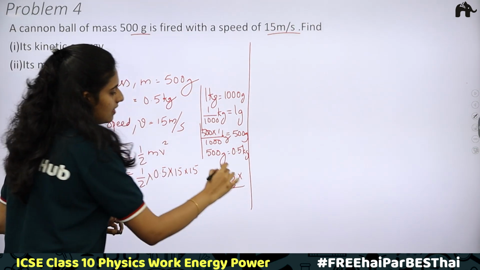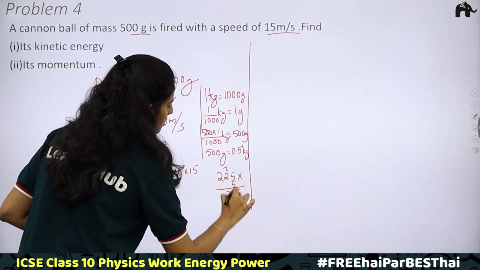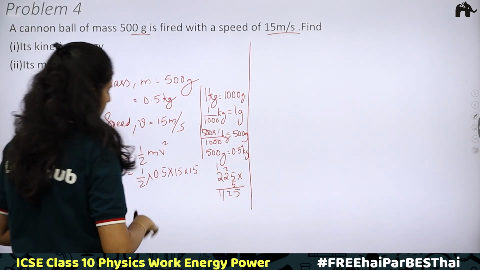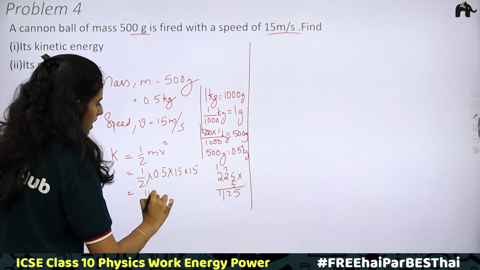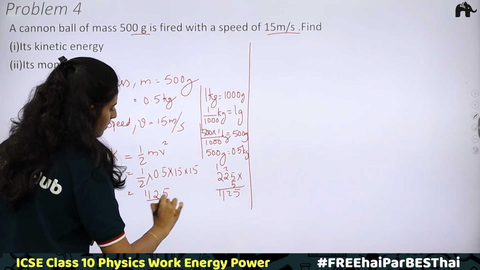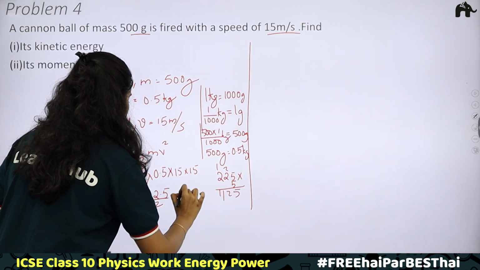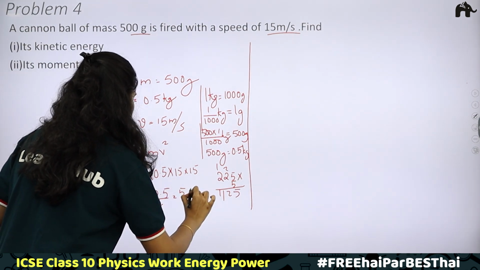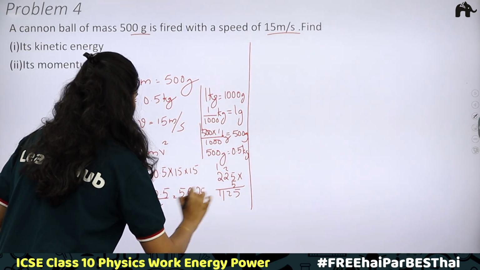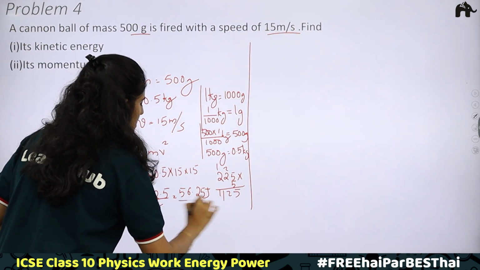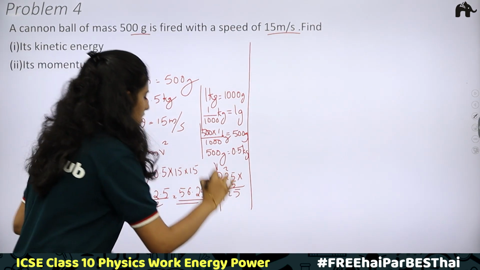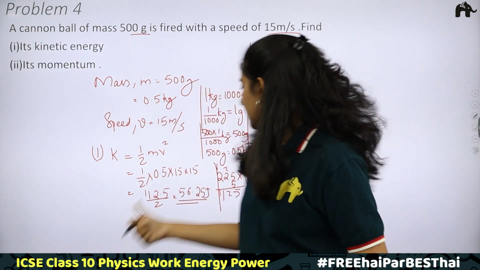How much do we get? 1125, that is 112.5 divided by 2. On dividing, how much do we get? We get 56.25. What is the unit? It is kinetic energy. Therefore, 56.25 joules.